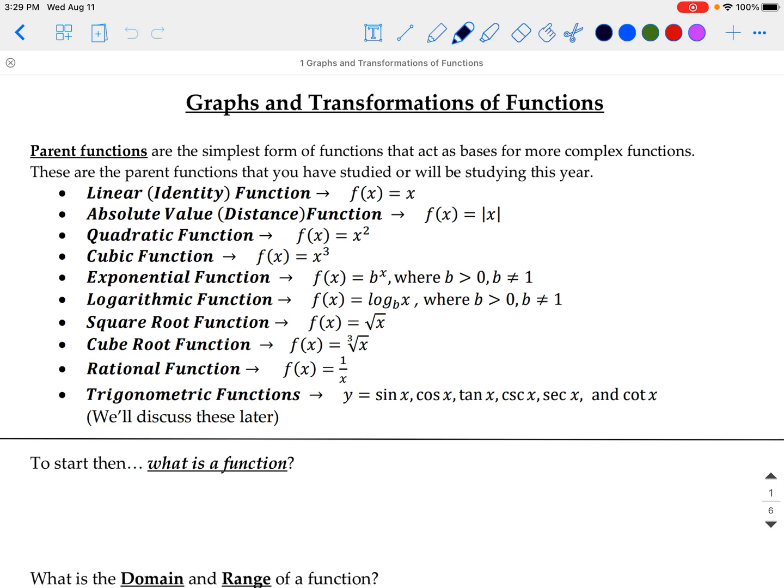So we can see here the linear function, absolute value, quadratic function, cubic function. Those are all functions that you've seen in Math 1 Plus as well as Math 2 Plus, and probably even in your 8th grade math courses for the linear functions. Exponential functions as well, square root functions and cube root functions in the Math 2 Plus course.